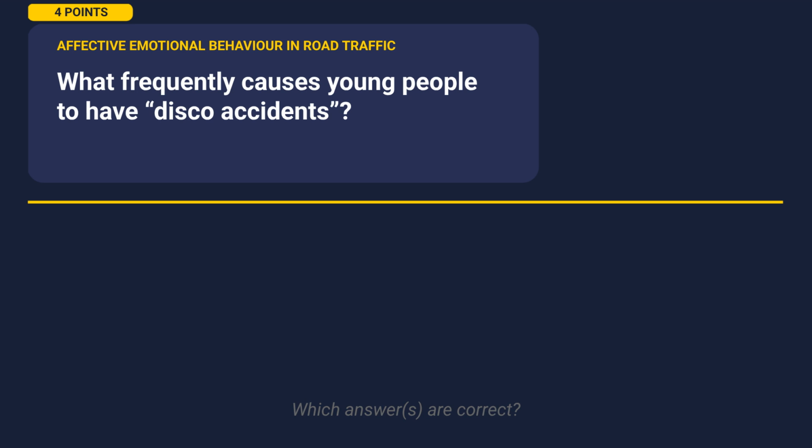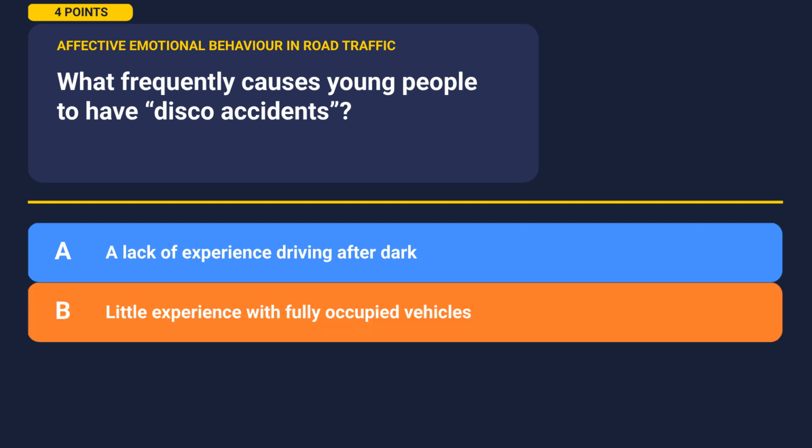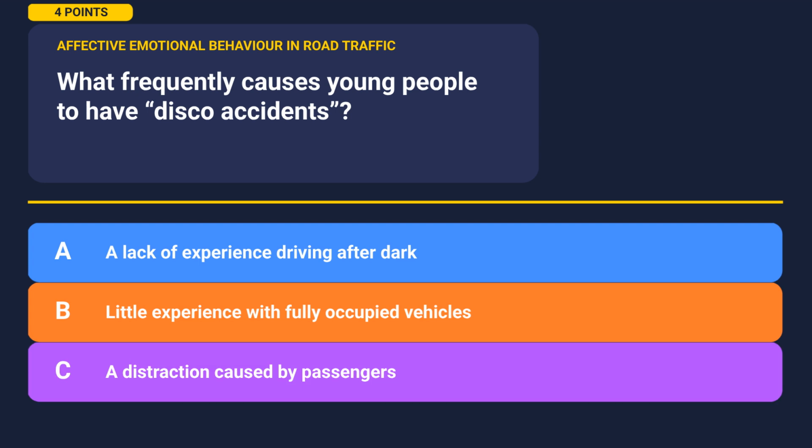Moving right along, what frequently causes young people to have disco accidents? Take a moment to look at the options. Option A, a lack of experience driving after dark. Option B, little experience with fully occupied vehicles. Option C, a distraction caused by passengers.